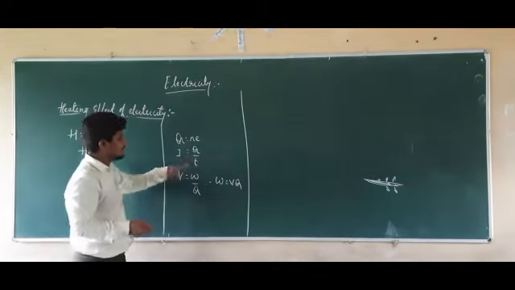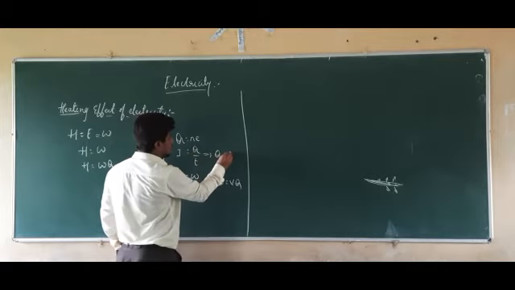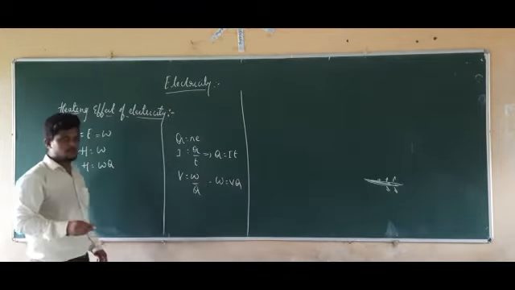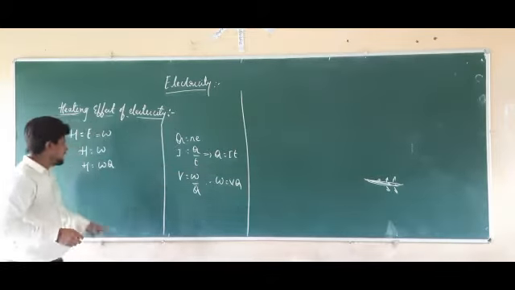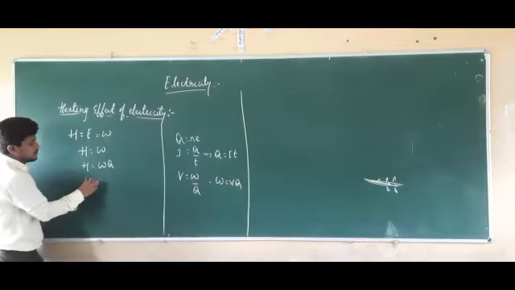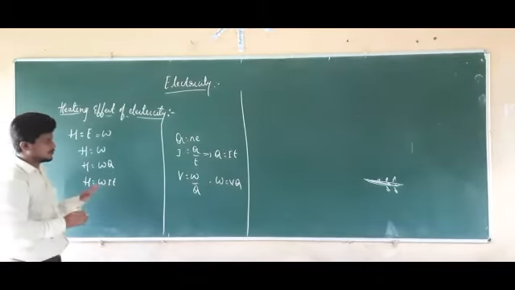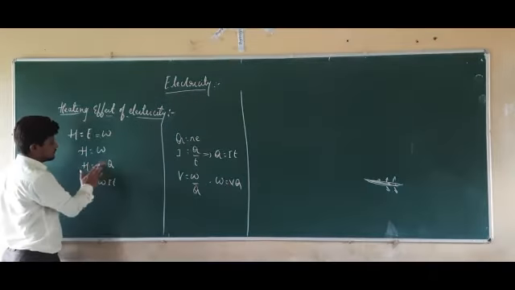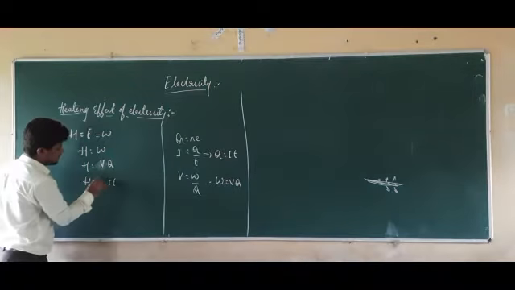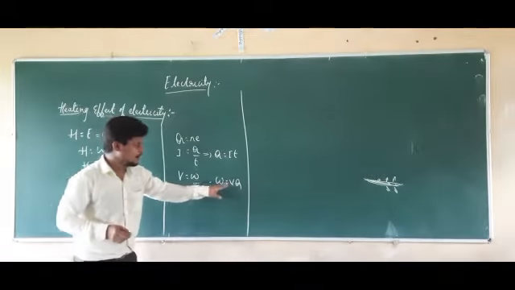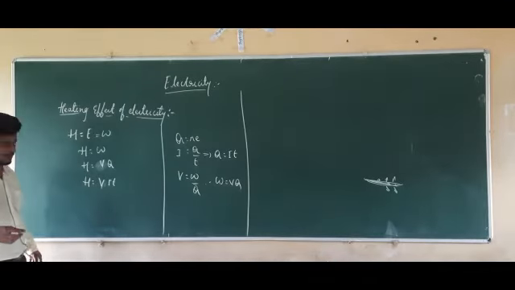Again, if you check here, we have the formula for Q. If we rewrite this formula, it will become Q equal to I into T. If you substitute the value of Q in this equation, H equal to V into Q, and it will become V I T. So H is equal to V into I into T.